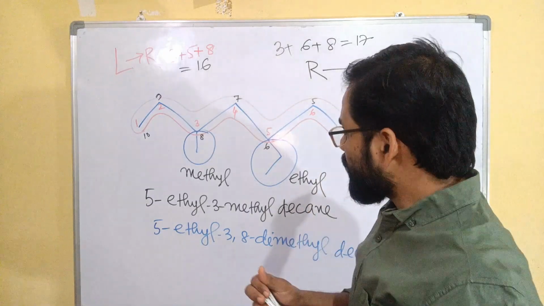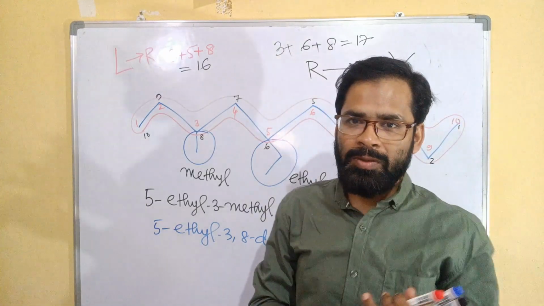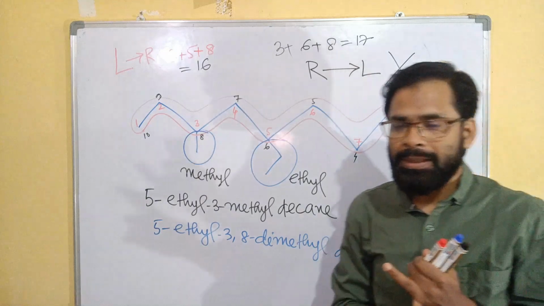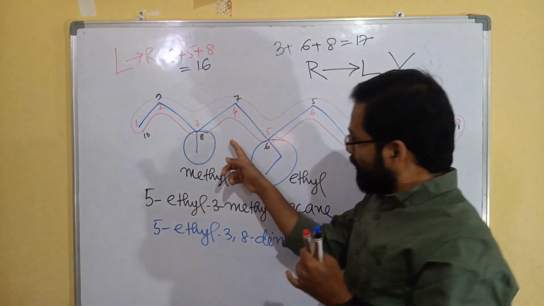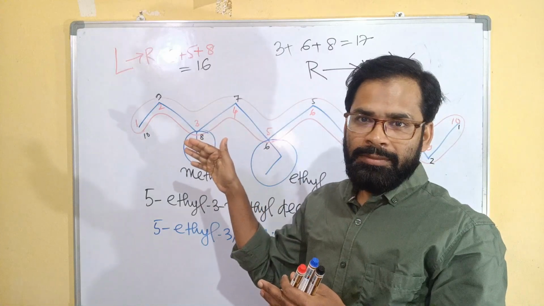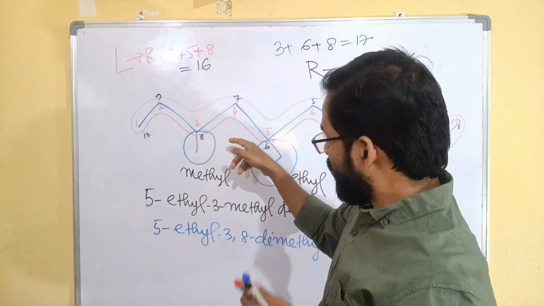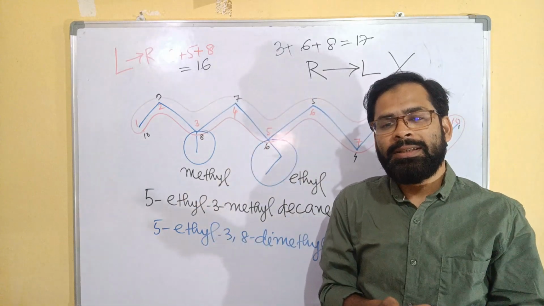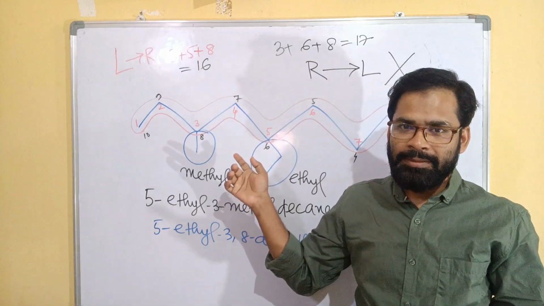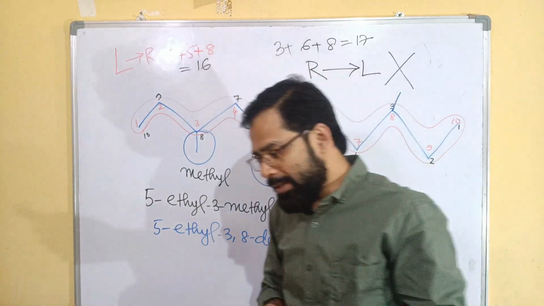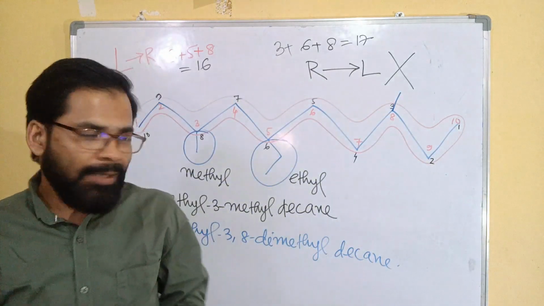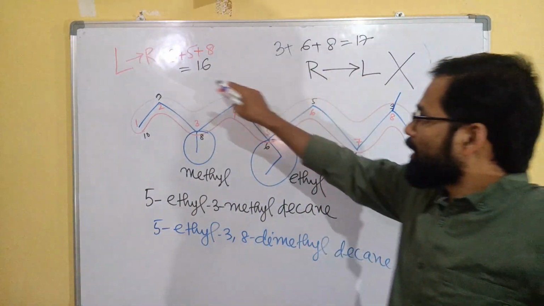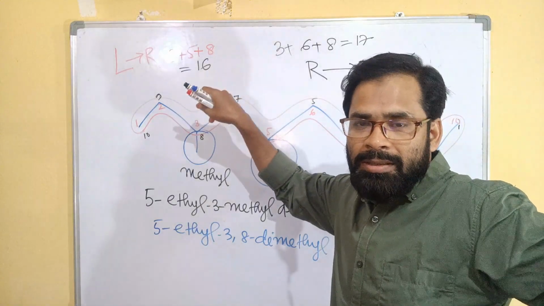So a few things that we have to remember. First, we have to identify the longest chain, then the branching, then the numbering. We have to do the numbering where the branching gets lower positions, lower numbering. If we have multiple branchings, we have to check the way where we get the lower number, that is the lowest locant rule.